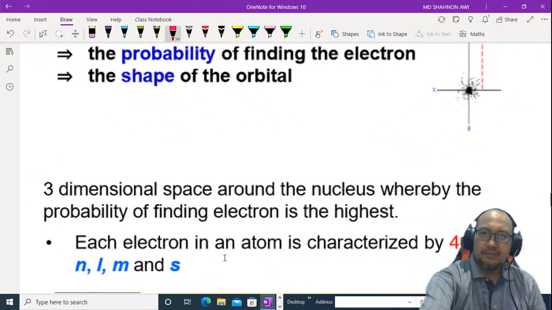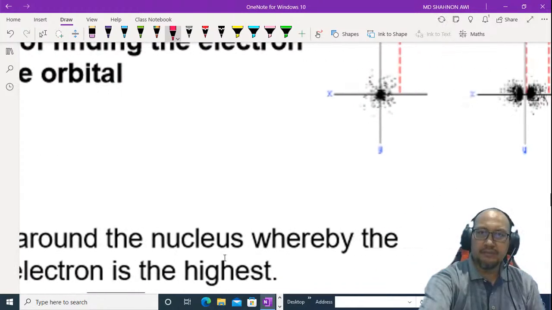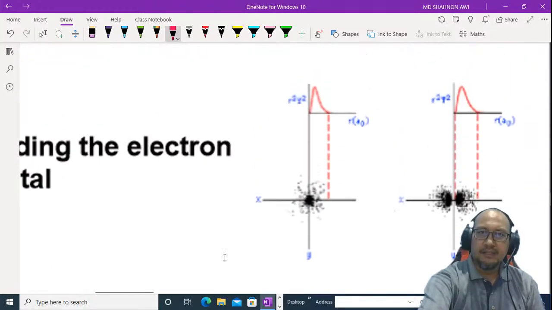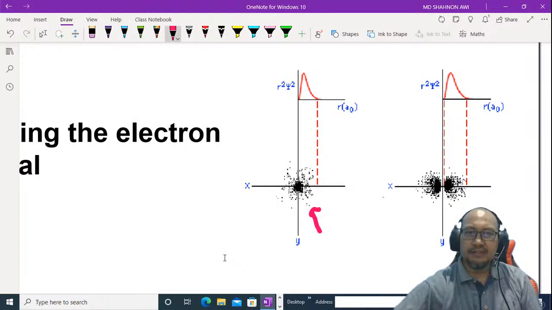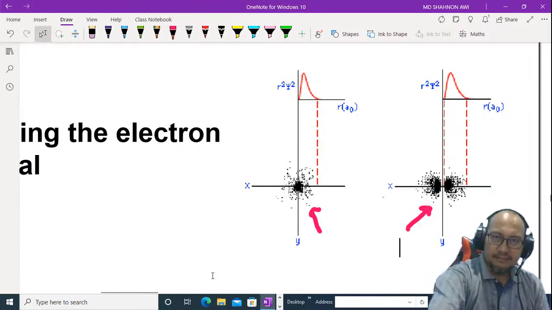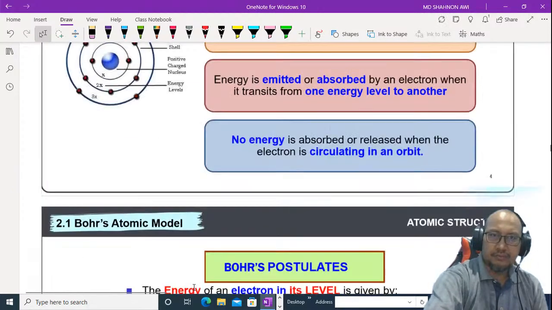Here we can see the different shapes of the probability of finding the electron. This looks spherical, but this looks like a dumbbell.